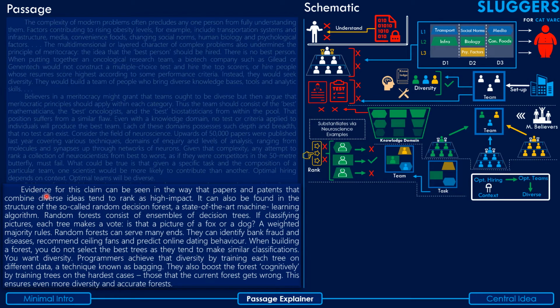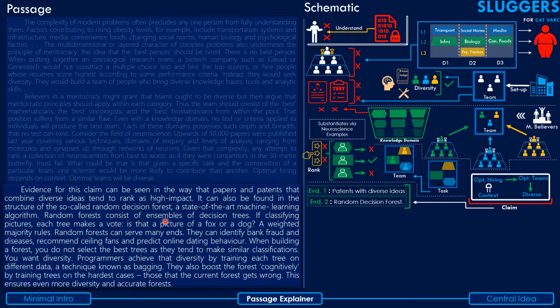Coming to the third paragraph: evidence for this claim can be seen in the way that papers and patents that combine diverse ideas tend to rank as high impact. It can also be found in the structure of the so-called random decision forest, a state-of-the-art machine learning algorithm.